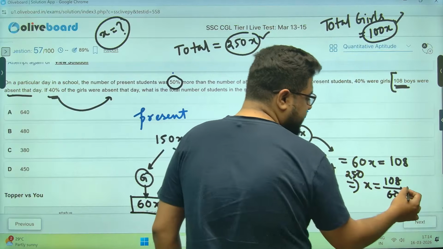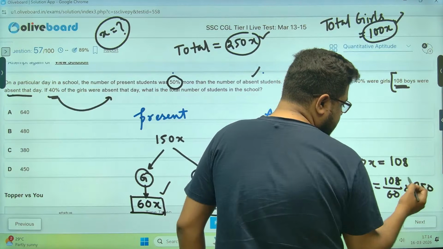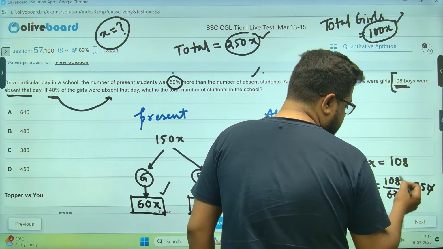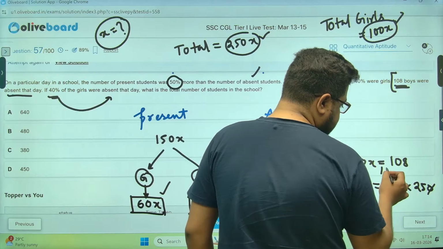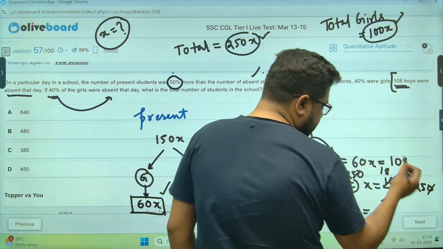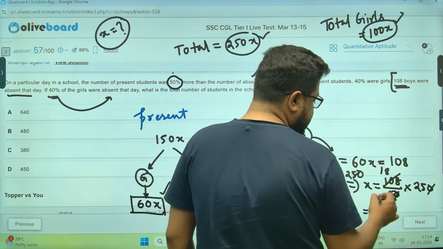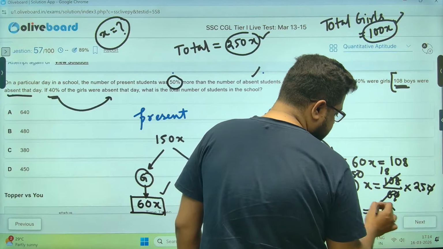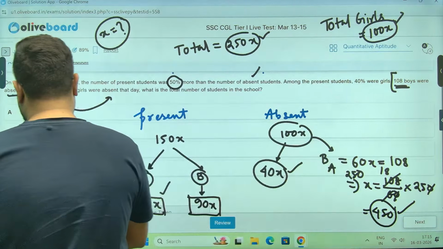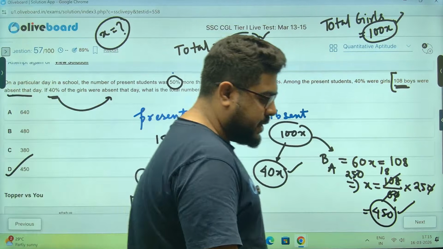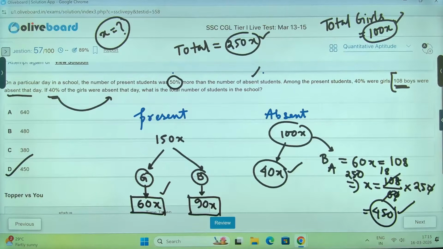So 250x will be 108 divided by 60 into 250. 6 ones are 6, 6 eights are 48, 18 to 50, 250 times 16 is 400. So 450 is the correct answer. Option D is the correct answer.